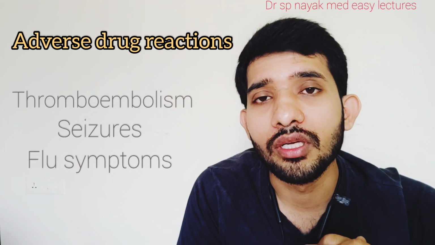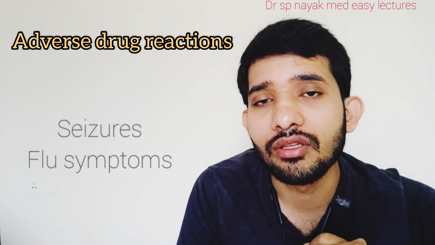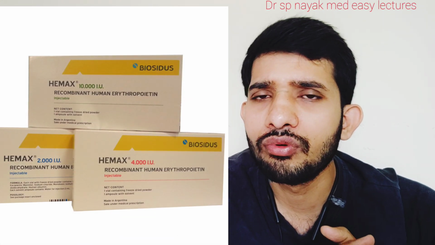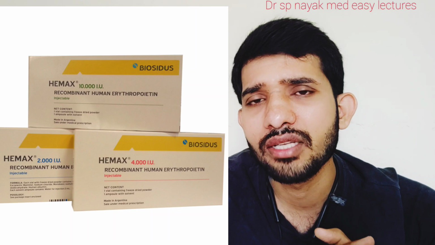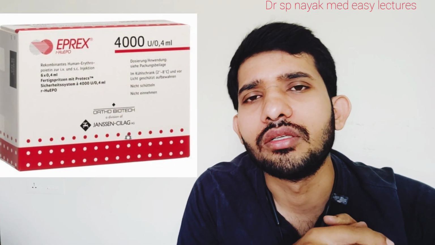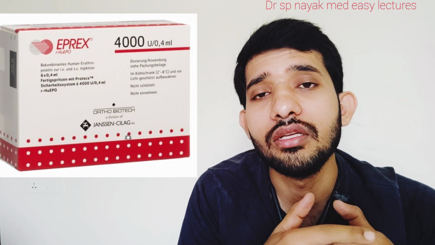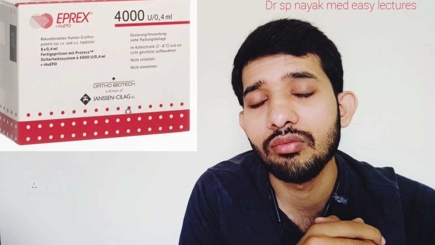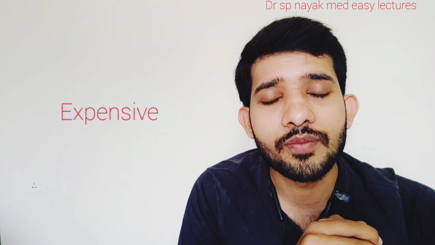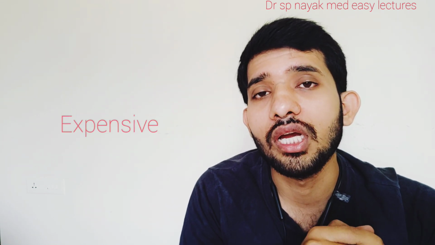And the formulations of erythropoietin are available as 2000 units per ml or 4000 units per ml as Hemax. Hemax is a brand, and Iprex is a very famous brand which has 2000 international units per ml and 4000 international units per ml, and there is a pre-filled injection available as 10,000 units that can be used sometimes. And one important point is that erythropoietin is a very expensive drug, and it is not usually given to all common people.